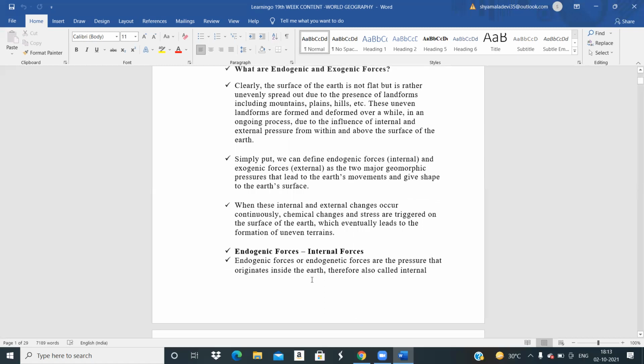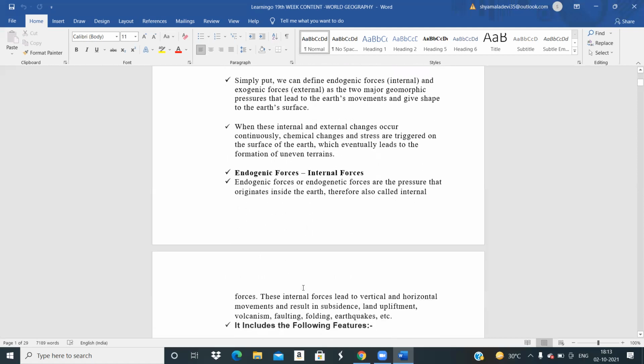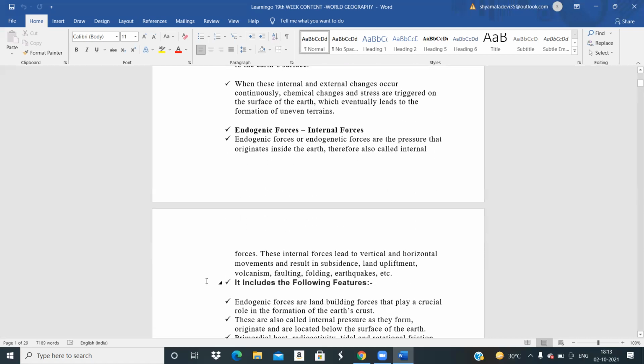So what are endogenic forces? They are the pressure that originates inside the Earth. Therefore, they are also called the internal forces. They lead to vertical and horizontal movement and result in subsidence, land upliftment, volcanism, faulting, folding, earthquakes, etc.